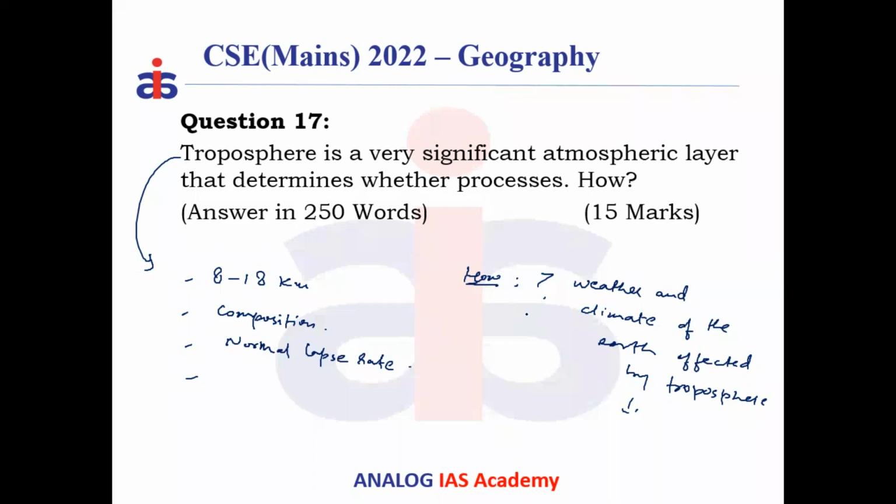Now, let's go into the details. Mechanism of weather affected by troposphere. The troposphere is not uniformly heated actually. Because of differential heating and cooling of land masses, the troposphere is unevenly heated and cooled. The polar region gets cool, and the equatorial region is getting hot. Differential heating and cooling produces uneven pressure.